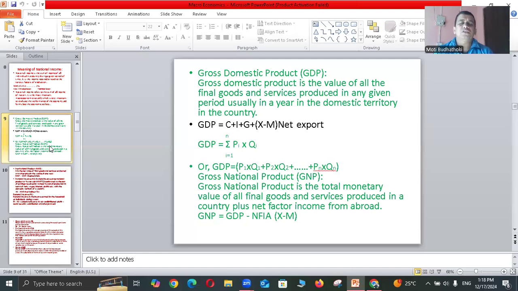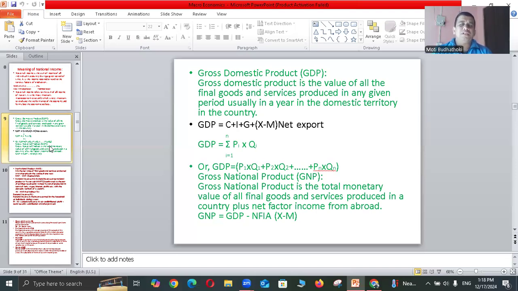GDP is the sum of the price of good one and the price of good two, the price of the third good, and so on, multiplying the price of all goods with their respective units. So GDP is equal to price of good one into quantity of good one plus price of good two into quantity of good two, up to the price of n goods with quantity of n goods.